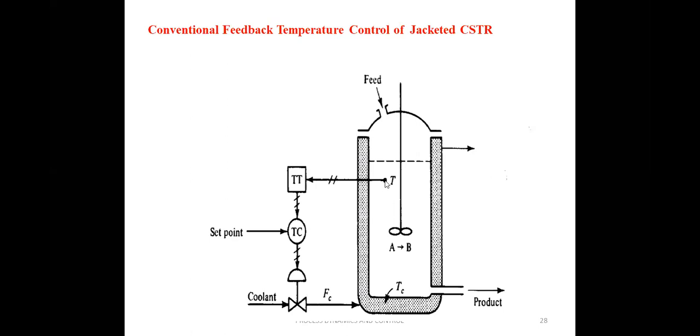Again this temperature transducer will sense that the temperature is 220 degrees centigrade. The set point is 200, both are compared. Again it increases the coolant flow rate, without considering the coolant temperature, it can again increase the flow rate. Then, since it is already at 50 degrees centigrade, instead of bringing down the 220 we need, there is a chance it heats a little more.